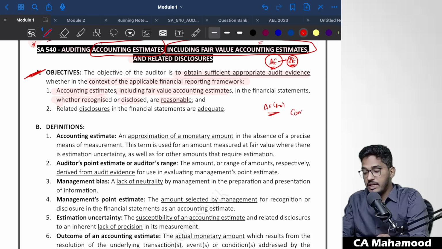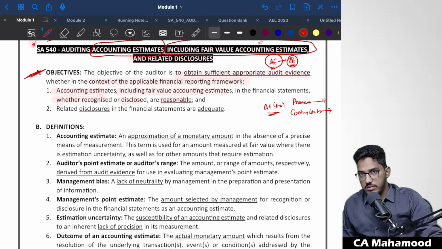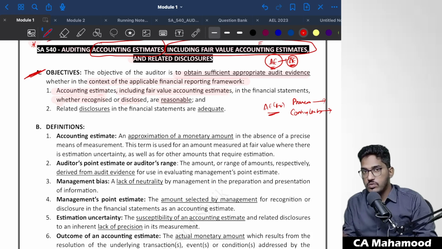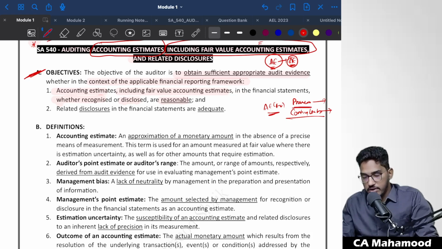For example, a contingent liability is an accounting estimate which is only disclosed. A provision is an accounting estimate which is recognized. So some accounting estimates will be recognized in the books, in the sense they will be stated in the statement of P&L and balance sheet. Some will be disclosed, which means they will not be shown in the balance sheet and P&L, they will be shown in the notes to accounts. An example of an accounting estimate which requires disclosure is a contingent liability. An example of an accounting estimate which requires recognition is a provision.